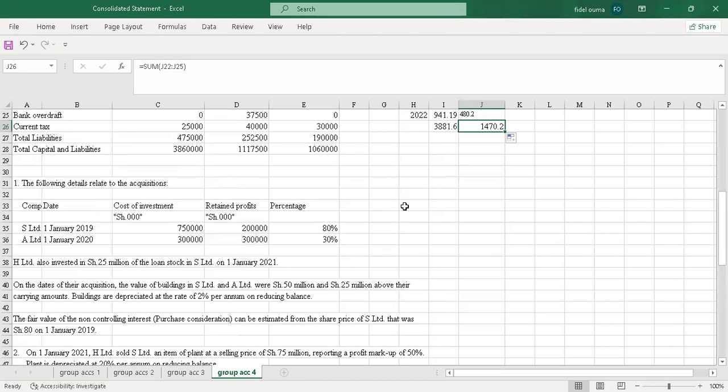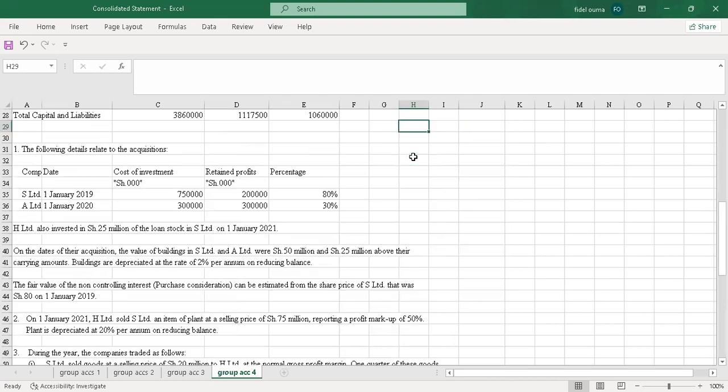On this statement, what we are supposed to calculate is, first I'll say it was a downstream sale, so it was H to S. And the first thing we have to calculate here is the UPFA. So the UPFA here equals the profit margin times the selling price of the plant or property.